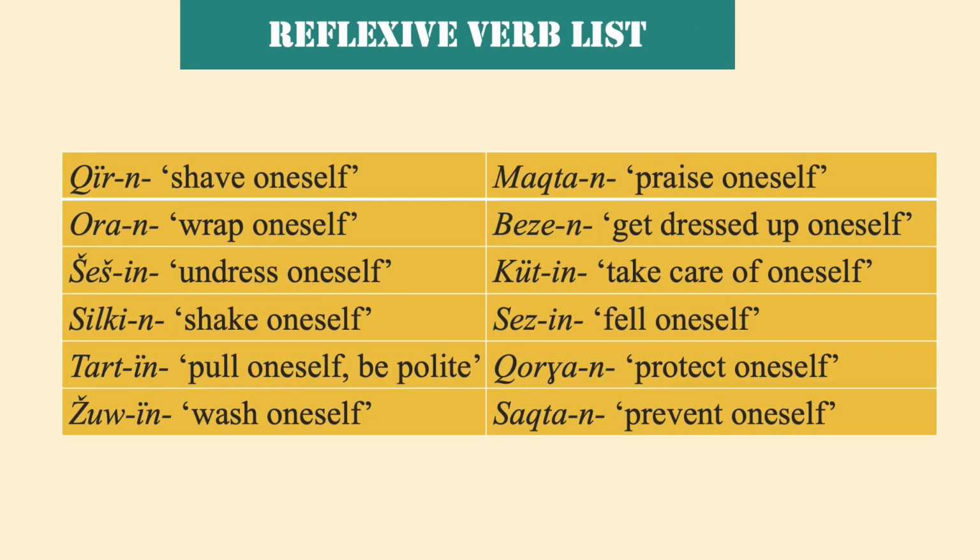There are only a few verbs which can take reflexive suffixes. For instance, қырын, shave oneself, оран, wrap oneself, шешін, undress oneself, сілкін, shake oneself, тартын, pull oneself, мақтан, praise oneself, безен, get dressed up oneself, күтін, take care of oneself, сезін, feel oneself, қорған, protect oneself, сақтан, prevent oneself, and so on.